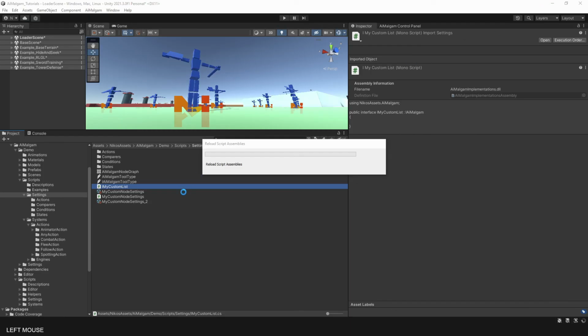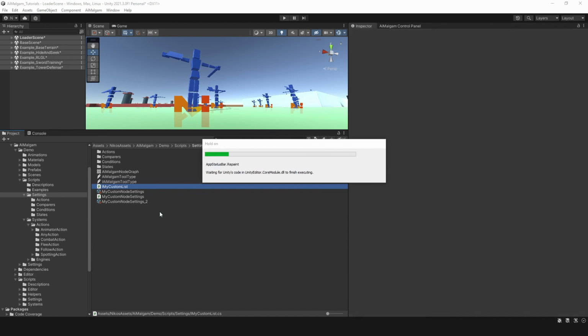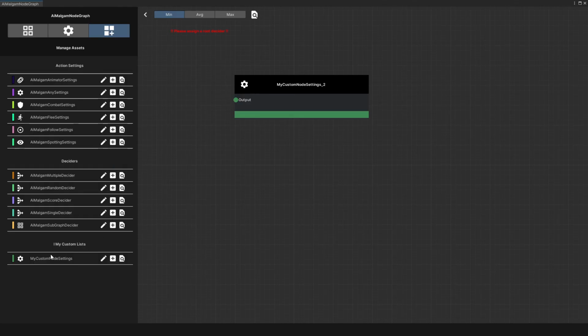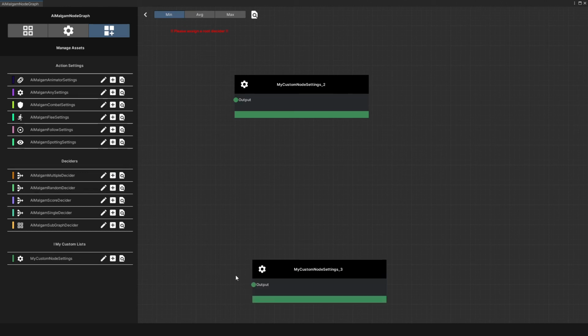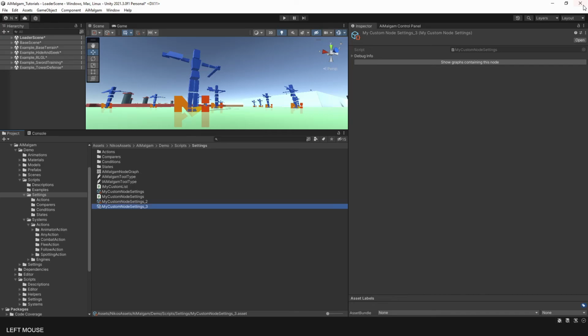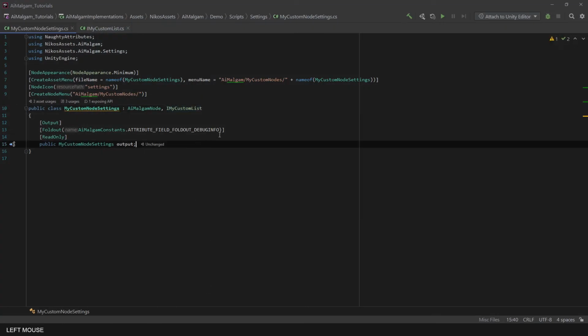Let's check it out. And as you can see, we have a new slot in the side panel. Although the naming does not look very pretty. You can change that if you rename the interface or if you add the naming AiMalgam as a prefix of your custom interface. Now, what about input ports?